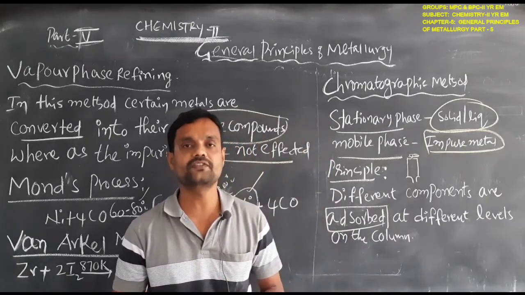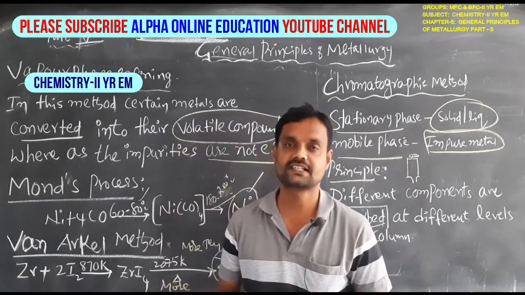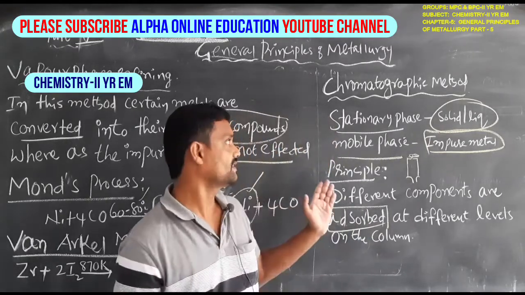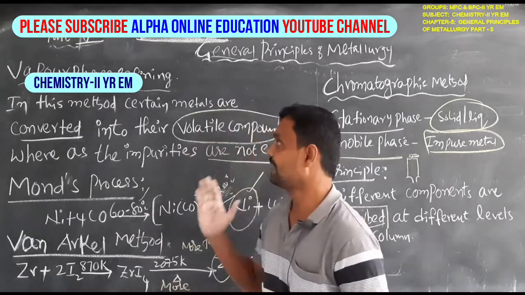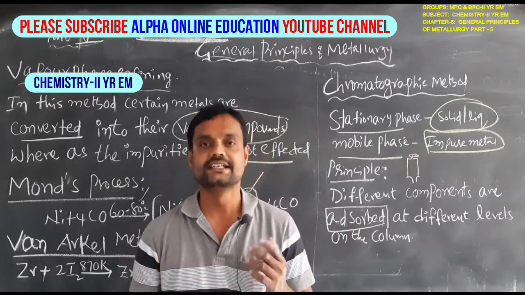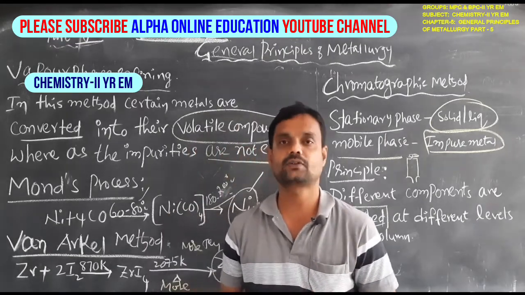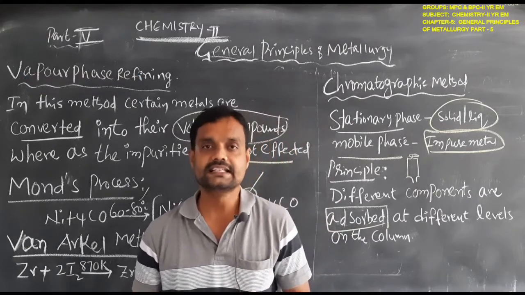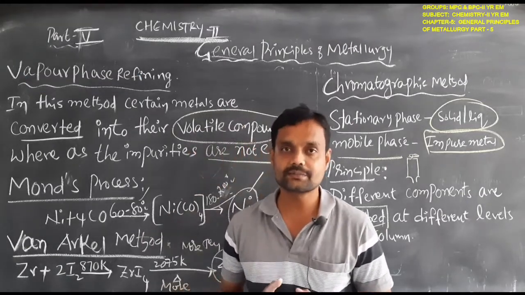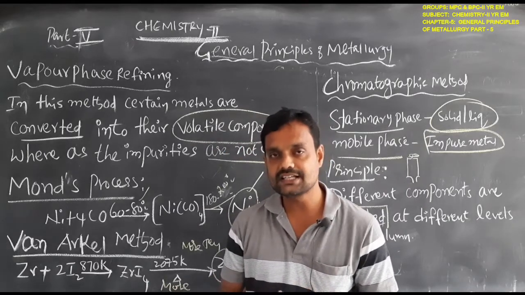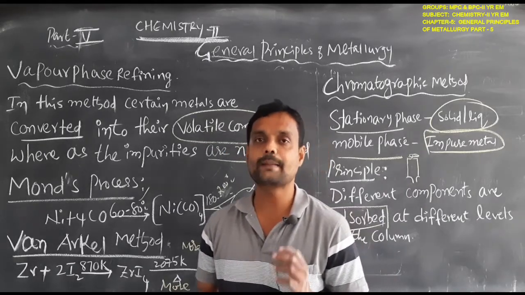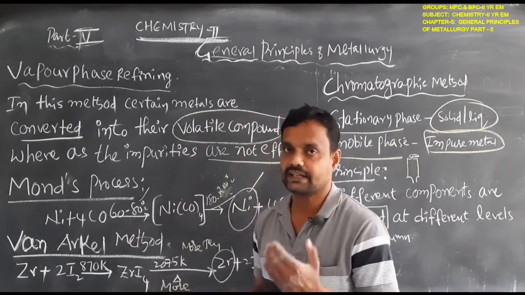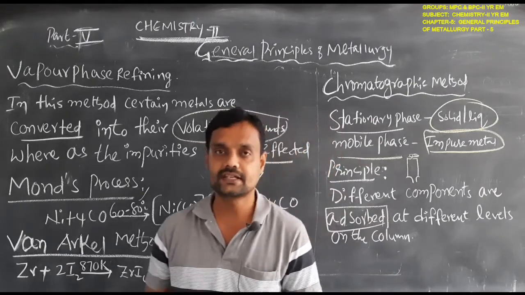So these are the methods for purification of metals: for example, the chromatographic method and vapor phase refining, similarly zone refining, electrolytic refining, poling process, cupellation process, distillation process and liquefaction process. All of these are purification of metals. We use different methods for different metals.